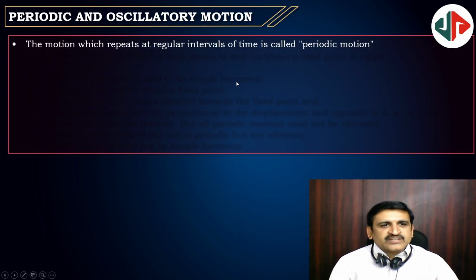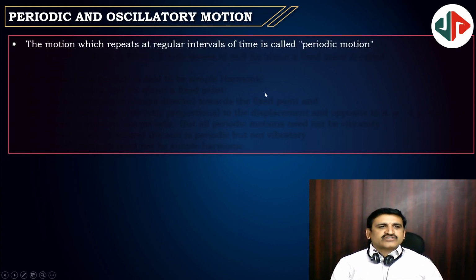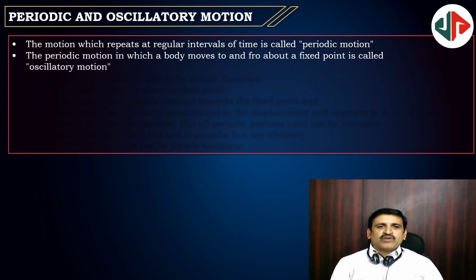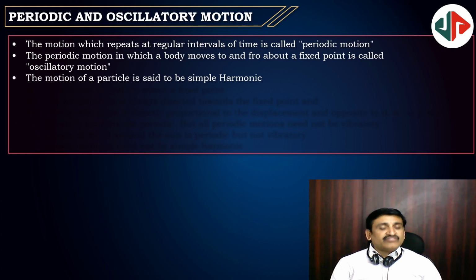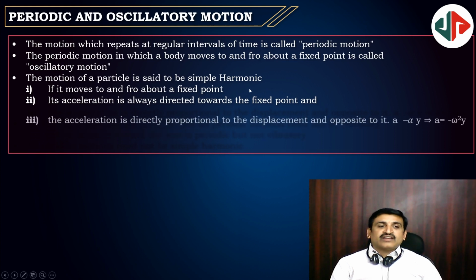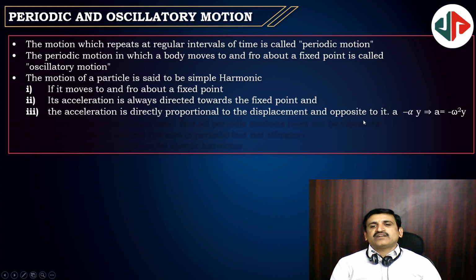The motion which repeats at regular intervals of time is called periodic motion. Regular intervals of time, the motion must be repeated. Next, periodic motion in which a body moves to and fro about a fixed point is called oscillatory motion. And the motion of a particle is said to be simple harmonic if these conditions happen: it must be to and fro motion, and its acceleration must be proportional to the displacement with a negative sign. That means acceleration is always directed towards a fixed point. Acceleration is directly proportional to the displacement and opposite to it.